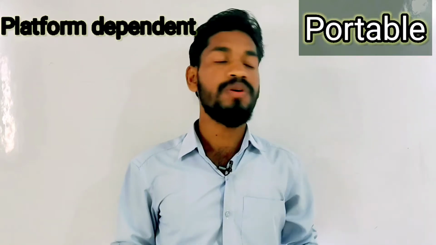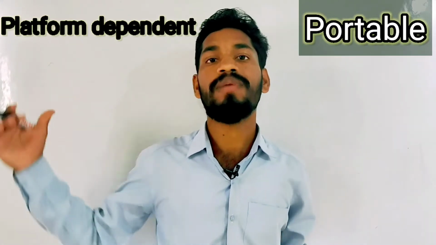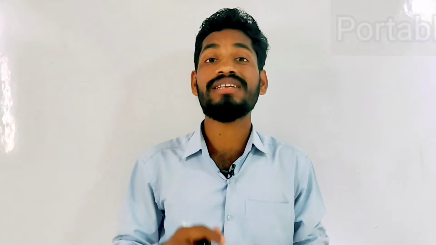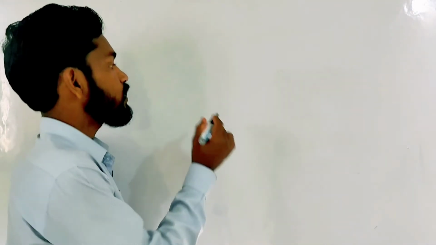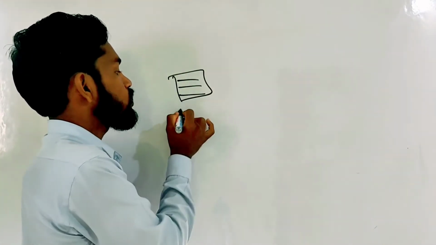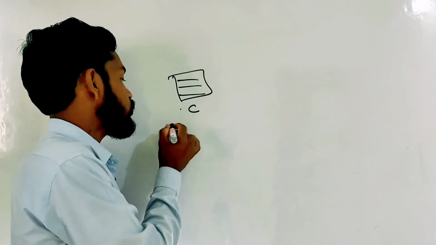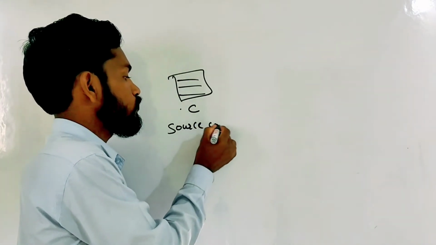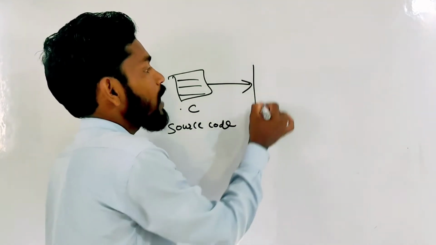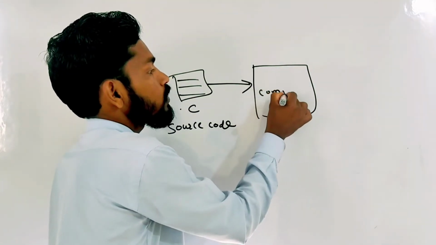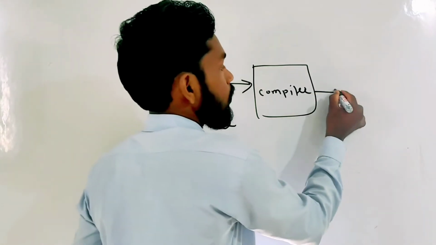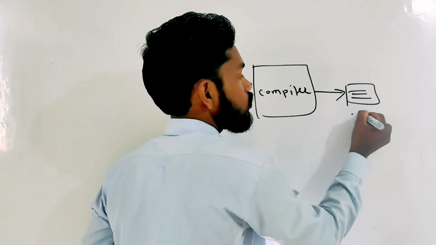Now we need to discuss what exactly is meant by platform dependent and portable. Before understanding that, we need to understand what exactly is meant by source code and executable file. See guys, when I write a code, that is .c, it is called a source code. When I compile that code, the compiler will generate one more file, that is .exe.